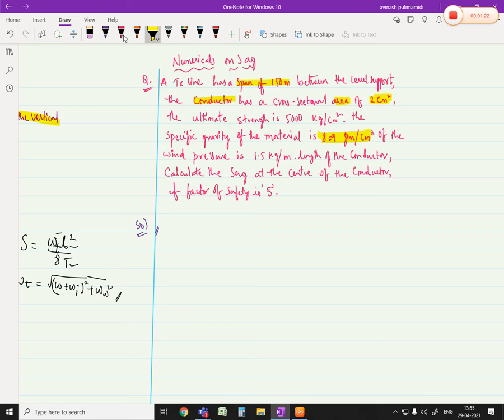And what else we have here? Ultimate strength. What is ultimate strength we have? Ultimate strength is 5000 kg per centimeter square. And what is the factor of safety we have? It is 5. And also, one more point that is given here is wind pressure. Anything else? Specific gravity, wind pressure. Okay.